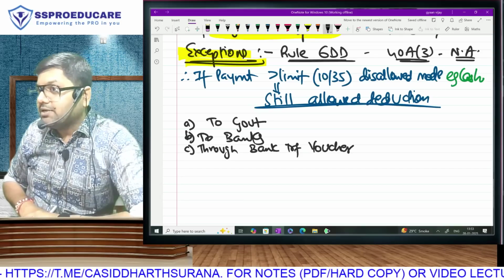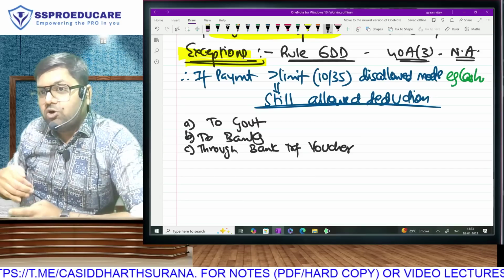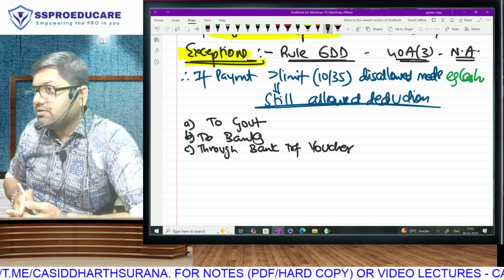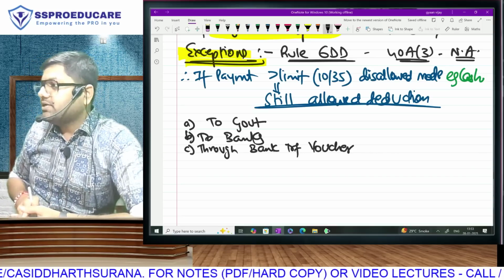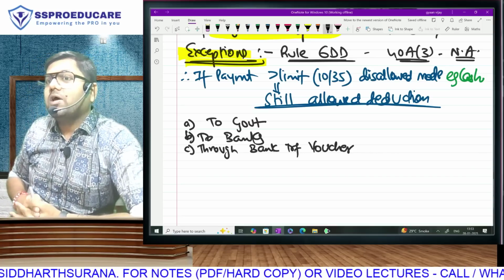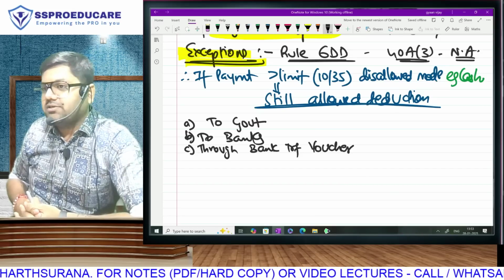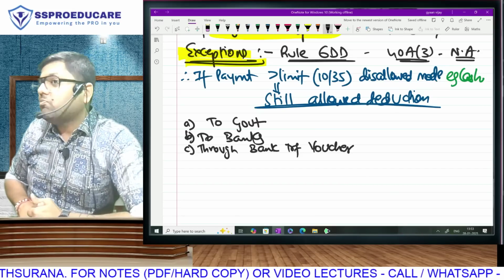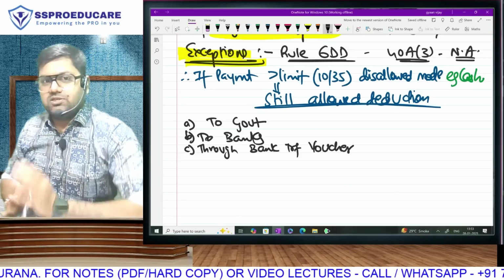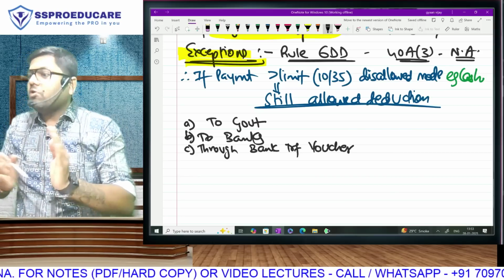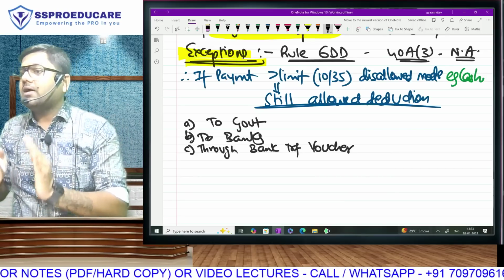When you go to a bank branch and you want to transfer money from one account to the other, option 1, RTGS and EFT. Option 2, you can go for account payee check. Option 3, account payee draft. There is one more option called transfer voucher. Sir, what is a transfer voucher? When both of us have an account in the same bank, same branch. Which bank?